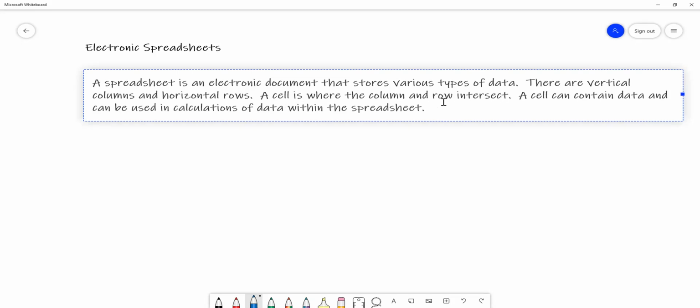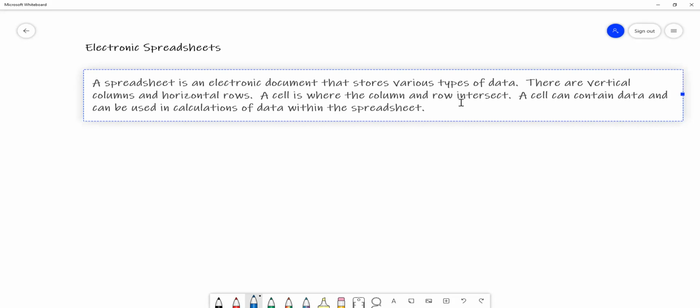A cell is where the row and column intersect. A cell can contain data and can be used in calculations of data within the spreadsheet. This is exactly what we are going to do. So we have something called cells. Whenever we want to put something, we put it into a cell.